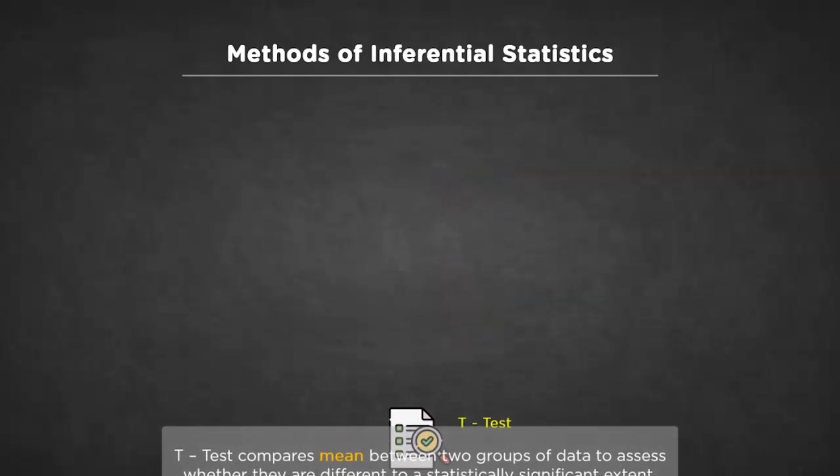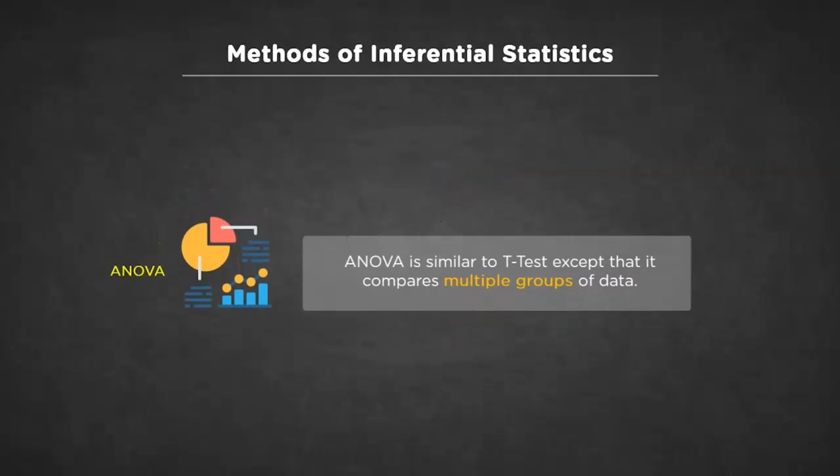Next up is ANOVA. ANOVA stands for Analysis of Variance. This test is similar to the t-test except for the fact that ANOVA allows you to compare means between a multiple number of groups, most times more than two.